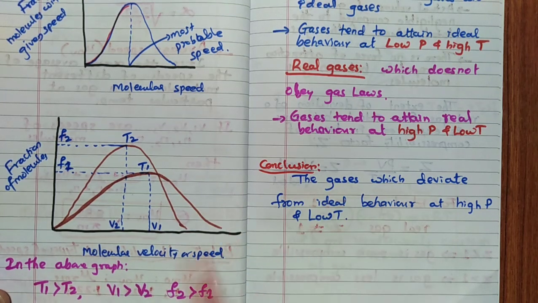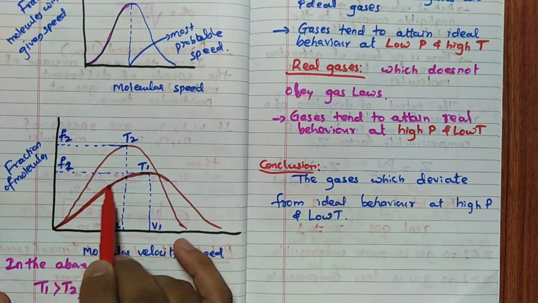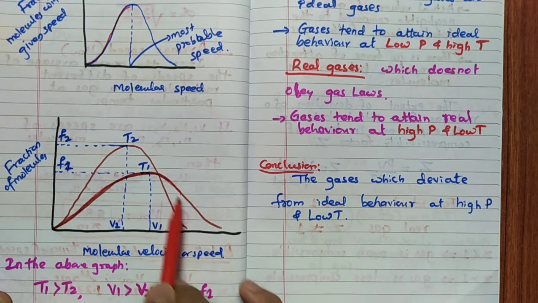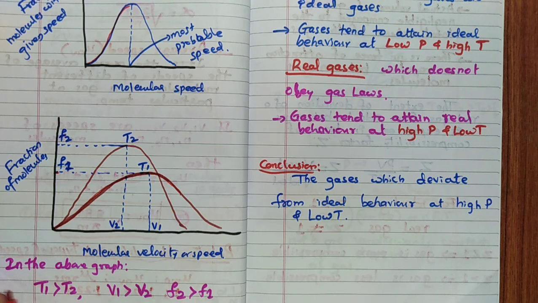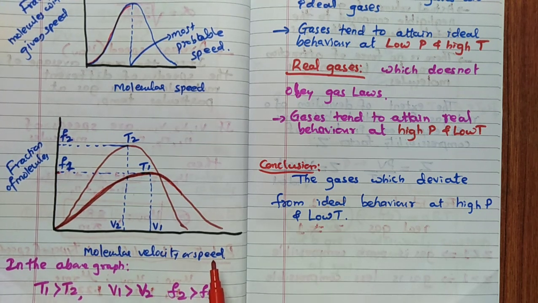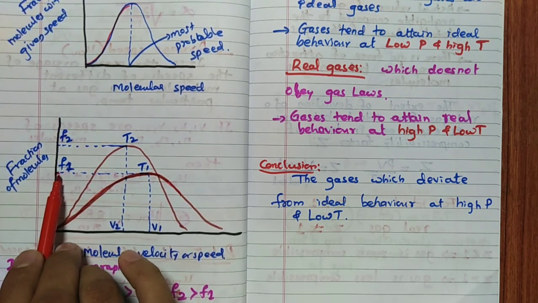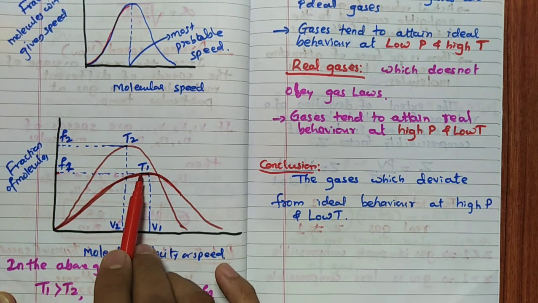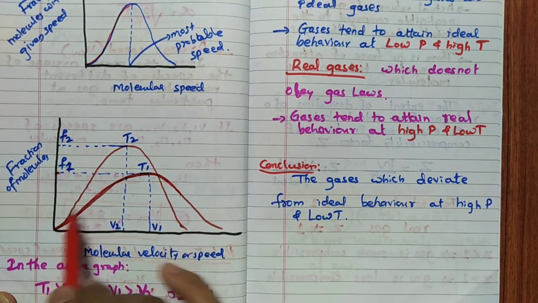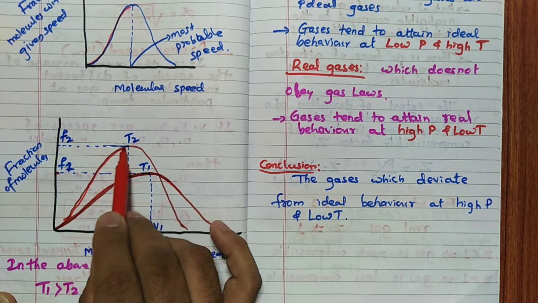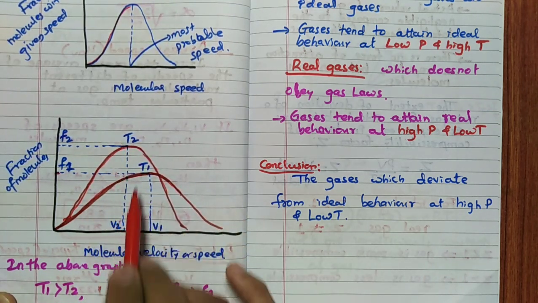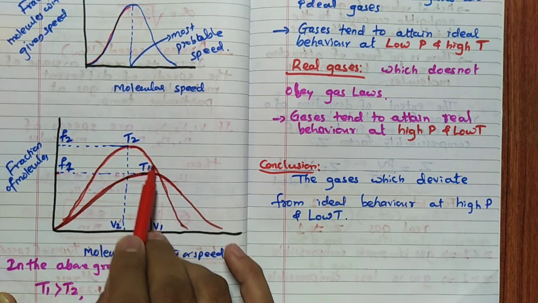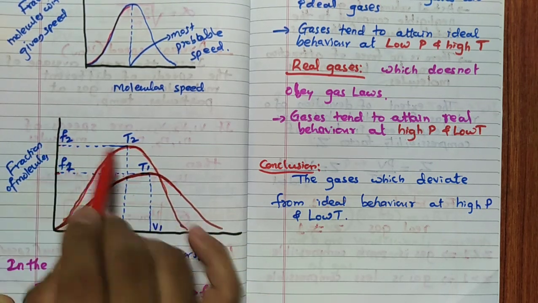At two different temperatures, you can see that at lower temperature, the fraction of molecules is less, because generally at lower temperature the velocity will be lower. At higher temperature, T2, the fraction of molecules increases. This is the most probable velocity, the most probable speed. So the fraction of molecules increases then decreases, it is F2.